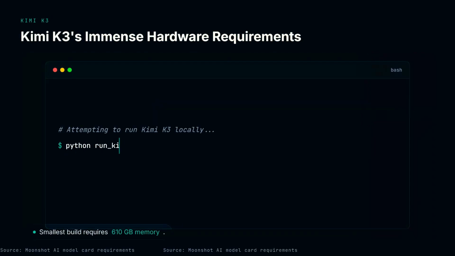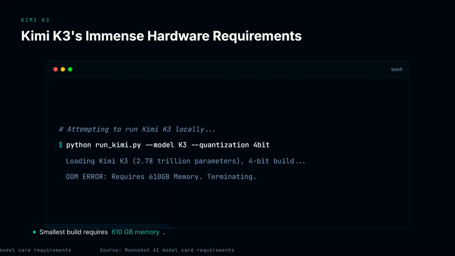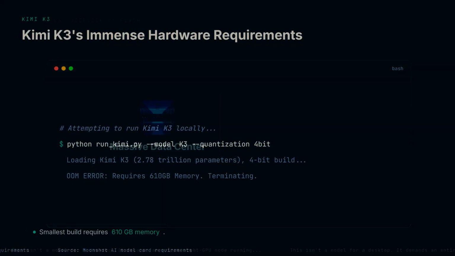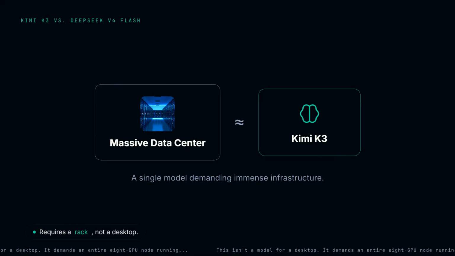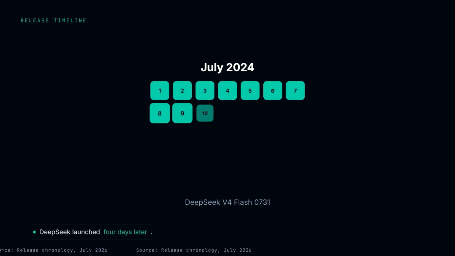Felipe tried to load Kimi K3 locally on his maximum spec Mac Studio. It crashed instantly. Even the absolute smallest 4-bit build of Kimi requires a staggering 610 GB of memory just to idle. This isn't a model for a desktop. It demands an entire 8 GPU node running tensor parallelism just to wake up. So, Felipe had no choice but to rely on their API.